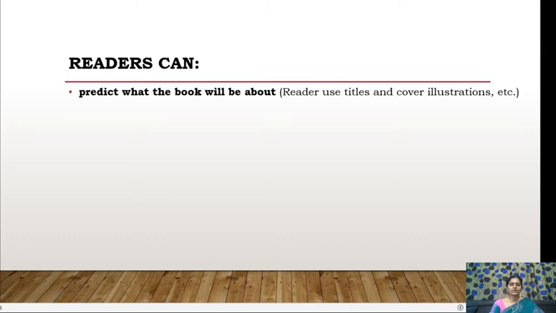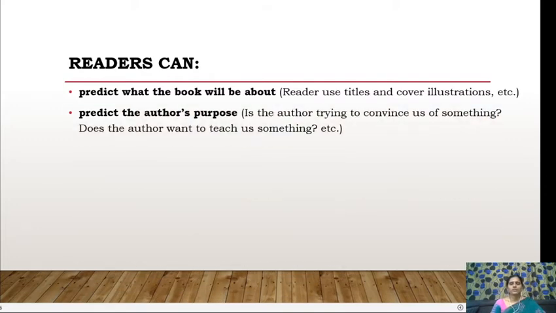So where and in which context do the predictions happen? Predict what the book will be about by looking at the titles and illustrations that are provided there. You'll get a view of what this book will be about. So in that way we can predict.